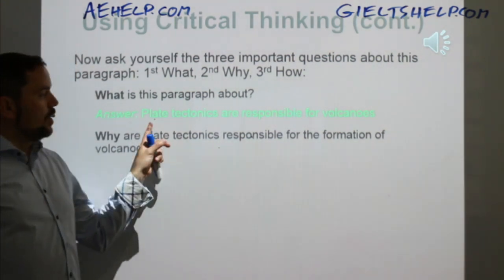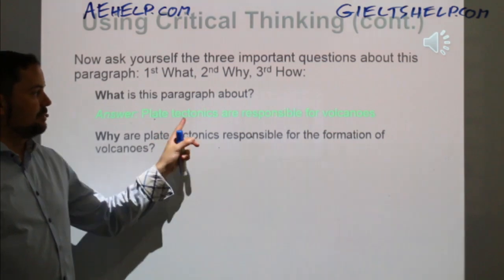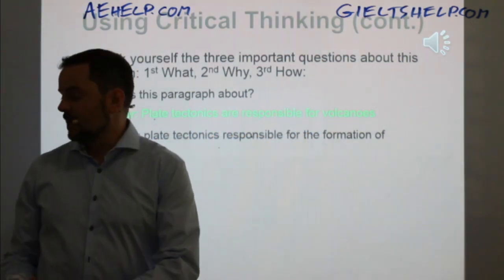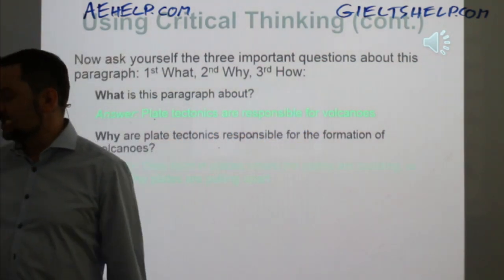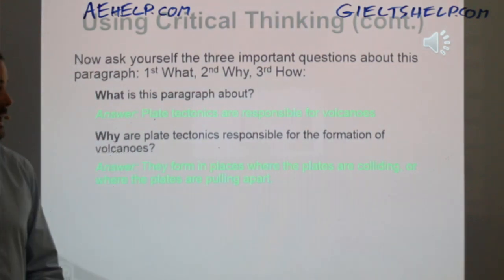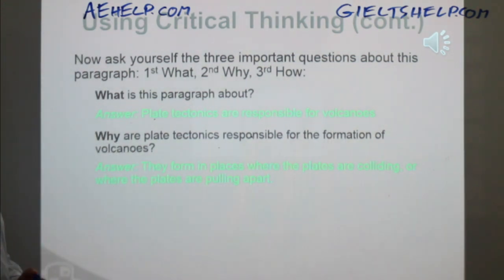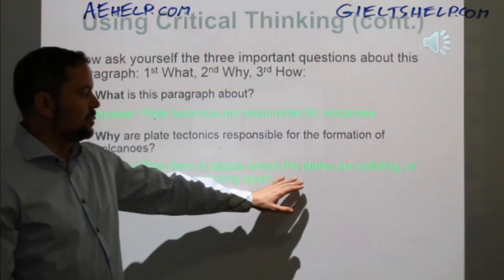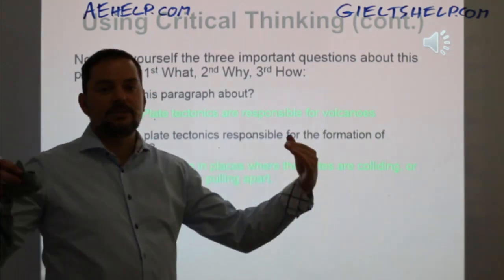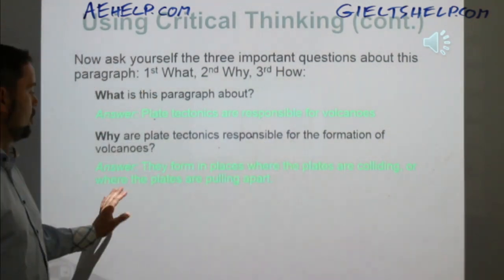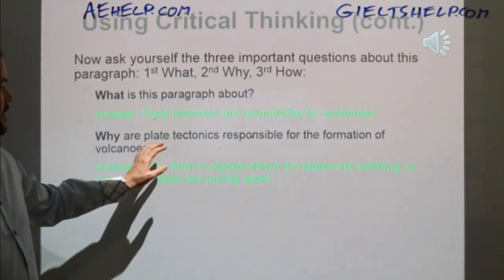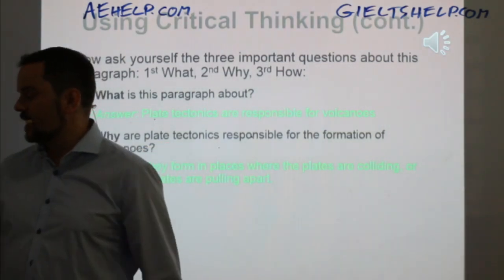So you want to get this. If you didn't get this answer that plate tectonics are responsible for volcanoes, then you want to practice until you can get the answers that accurate, okay? So they form in places where the plates are colliding. Colliding means crashing together, or where they are pulling apart, okay? So that's the answer for the why question.